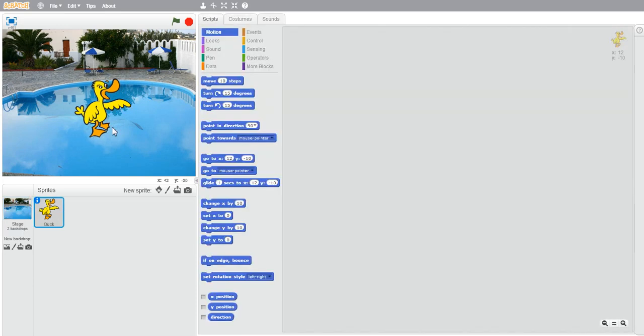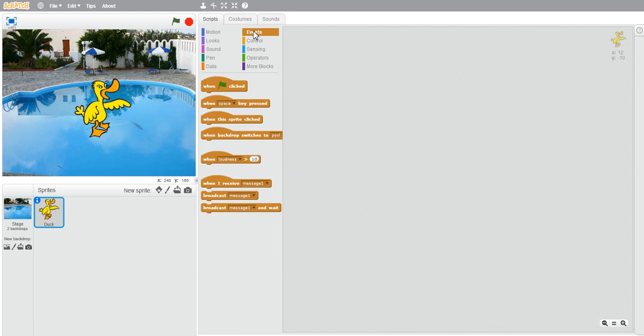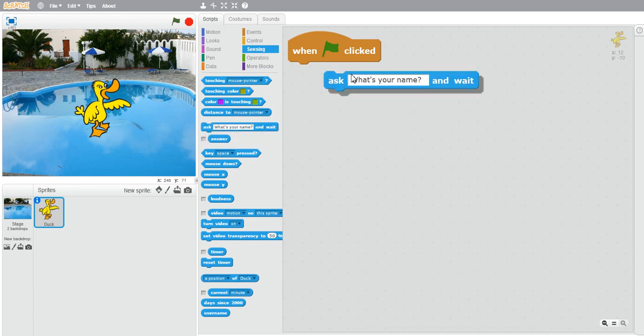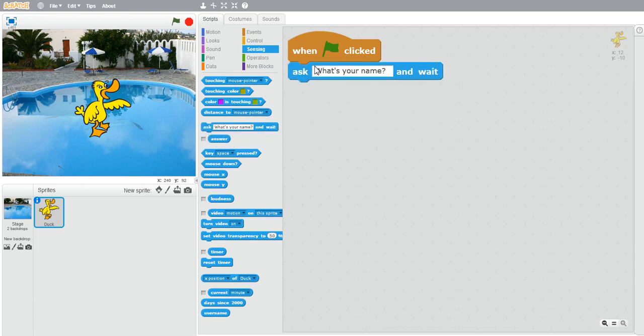Now we need the scripts for our duck. For that, we have to choose when the green flag clicked. So here it is. And now we have to ask our player what his or her name is. So take this ask what is your name option from the sensing blocks.